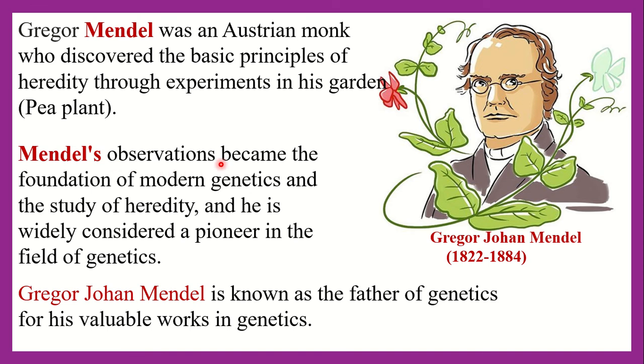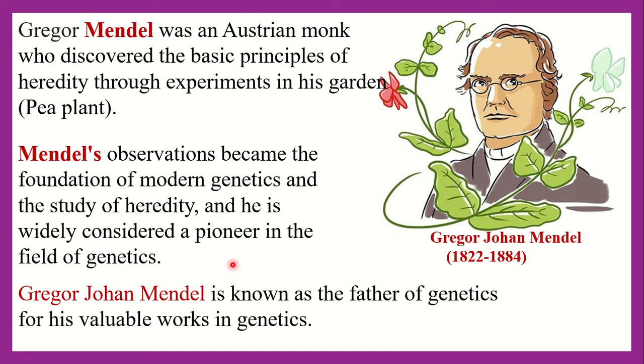Mendel's observations became the foundation of modern genetics and the study of heredity, and he is widely considered a pioneer in the field of genetics. Gregor Johann Mendel is known as the father of genetics for his valuable works in genetics.